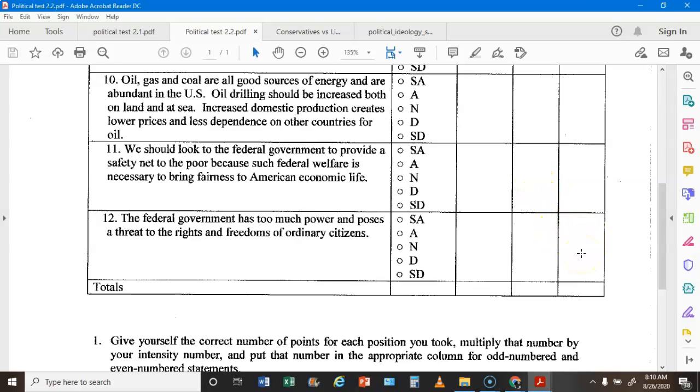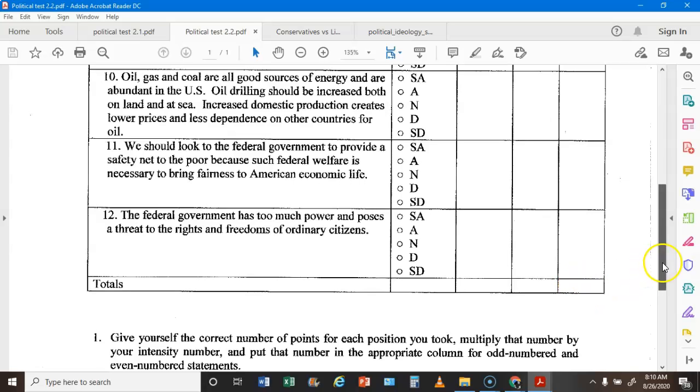And now what I need to do, if I've printed these out, I need to count up all of my odd column scores and total those up and put them right here. So 1, 3, 5, 7, 9, and 11. Those scores go here. 2, 4, 6, 8, 10, 12 go right here. So you should have two numbers. They can be negative. That's okay.